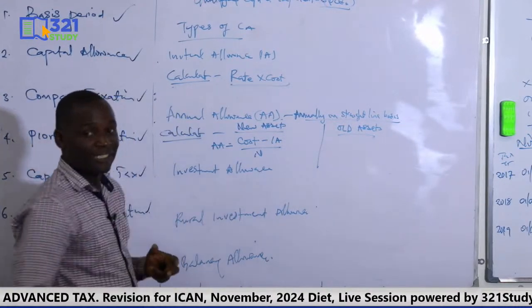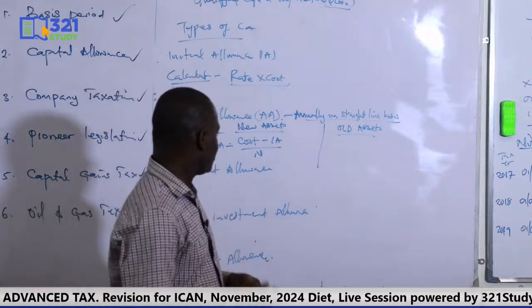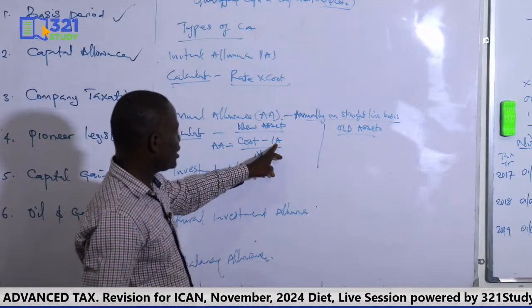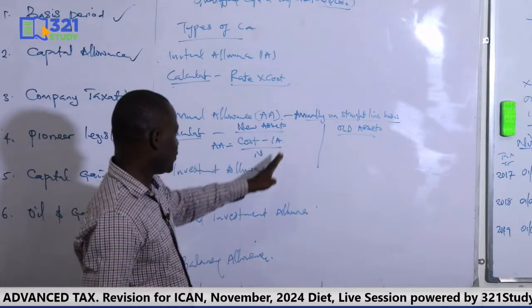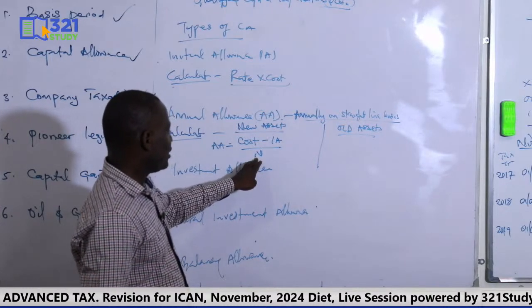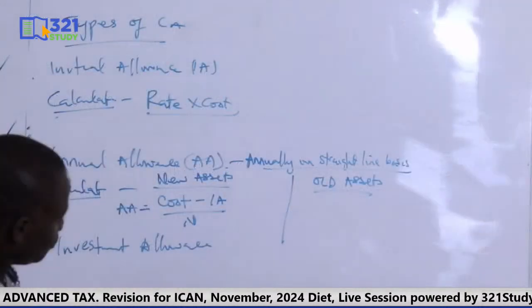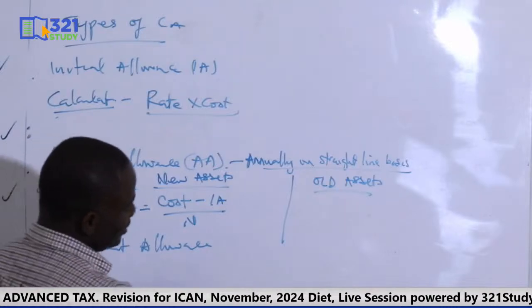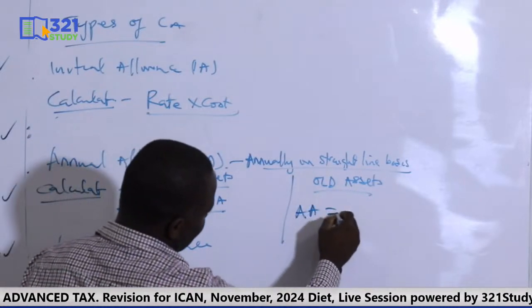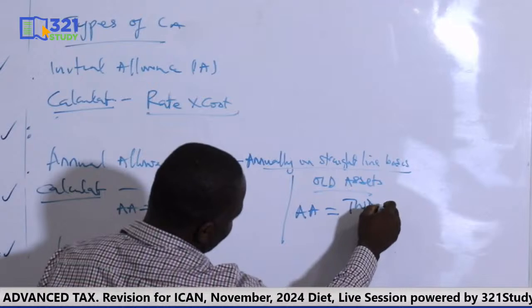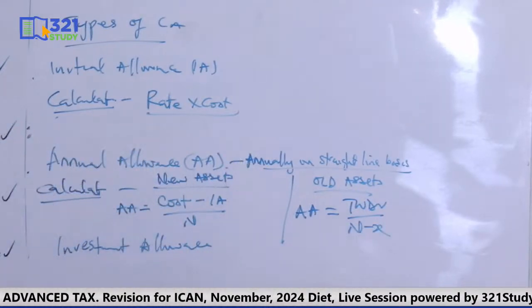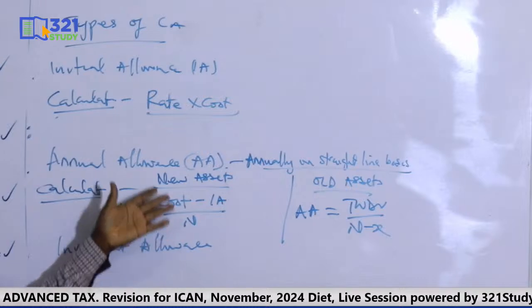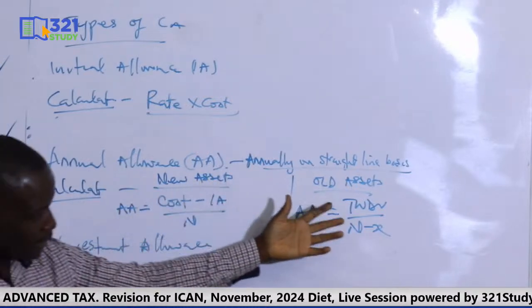N is the tax life of the asset. Okay, so the cost of the asset, take away initial allowance, means you must have calculated initial allowance, you take it away, then divide by the tax life of the asset, N. Whereas for old assets, annual allowance is equal to tax written down value over N minus X. So these are the two formulas for calculating annual allowance, but you must know when to use which. This is if it's a new asset, this is if it's an old asset.